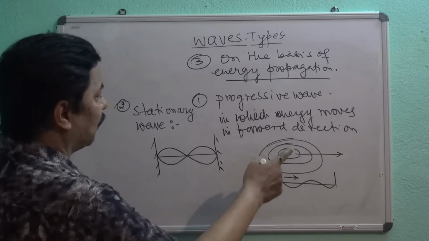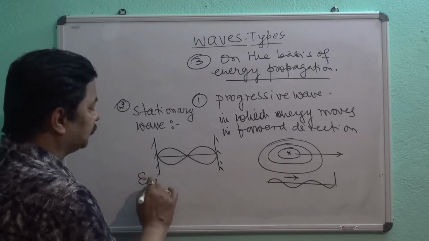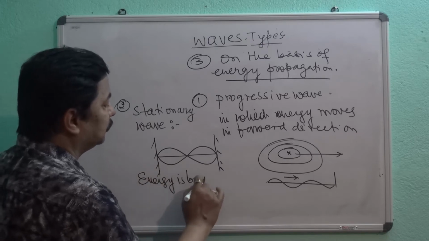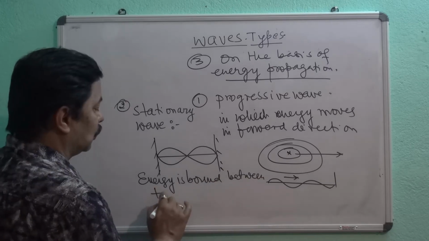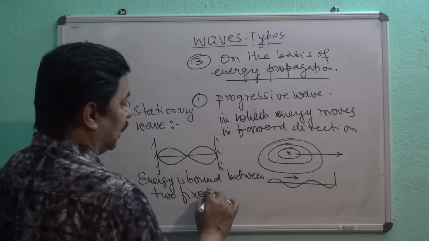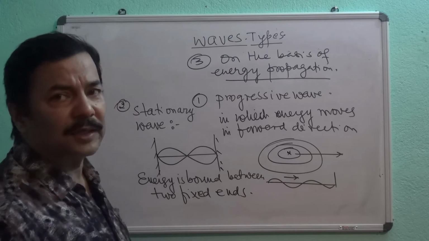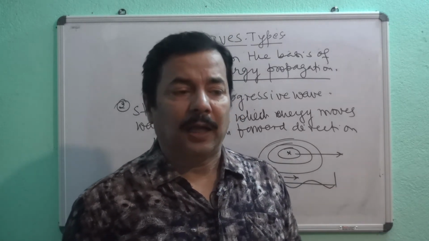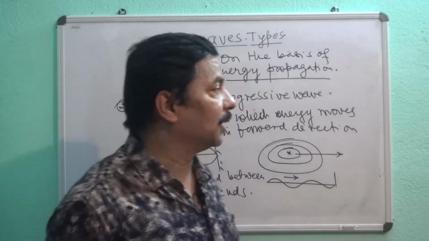Energy is not going from outside this region. So energy is bounded between two fixed ends. So this type of wave is called a stationary wave, and we will read it in detail, the mathematical analysis and all other things.